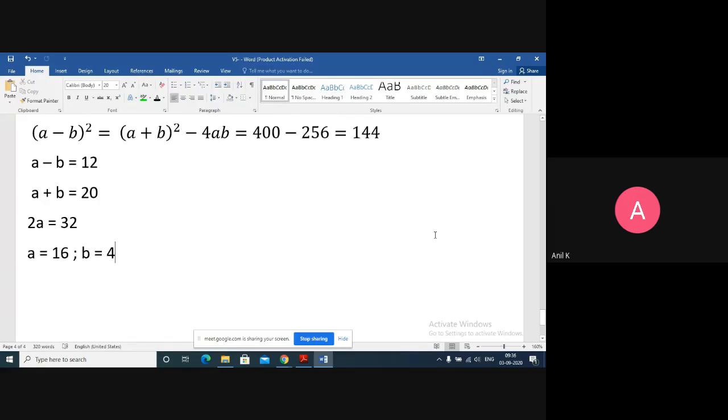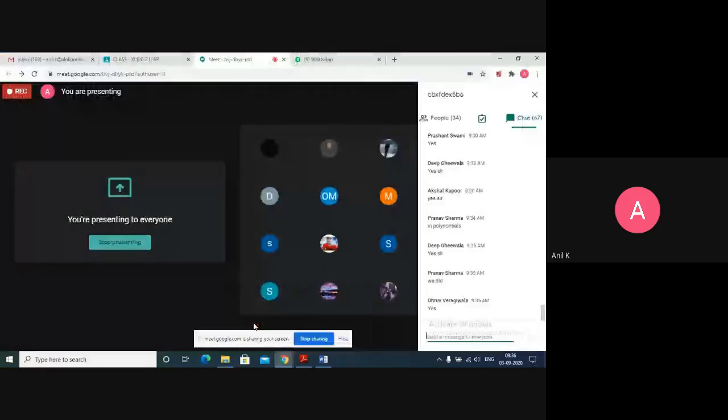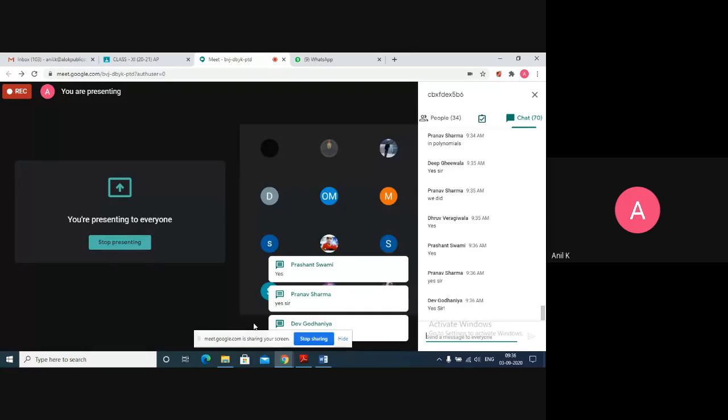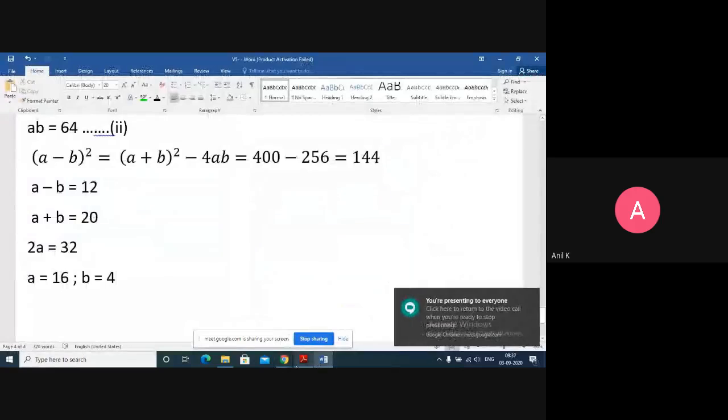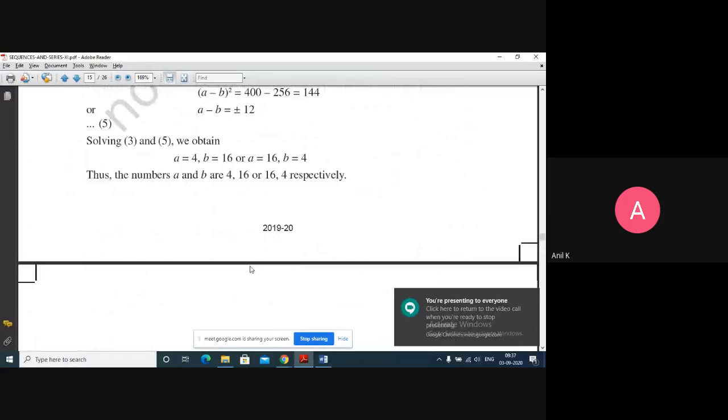So this is how you derive it. If AM and GM are given, you can get the values of A and B. Maybe you can say this is a decreasing AP, because A's starting value is 16 and the ending value is 4. So it is the decreasing AP. Is this clear for everyone? Yes, Pranav Sharma, we did. Good.